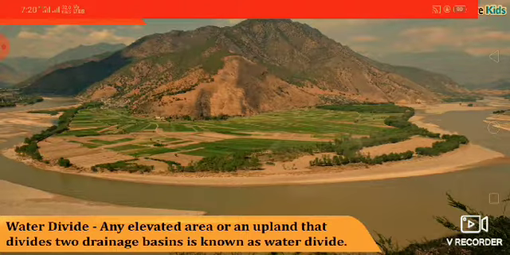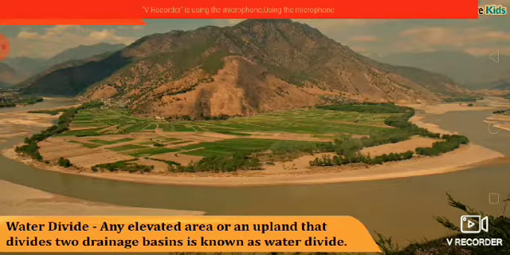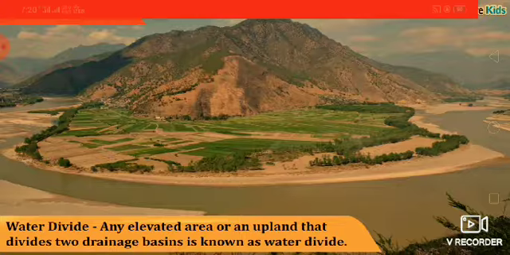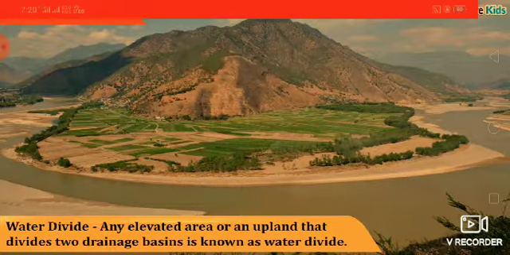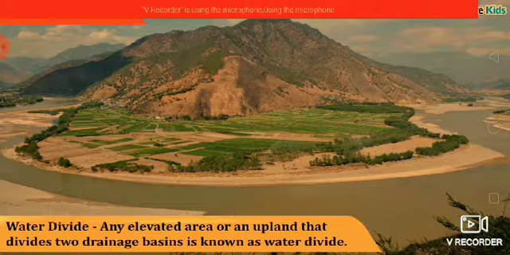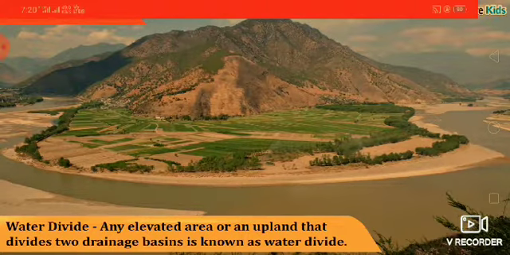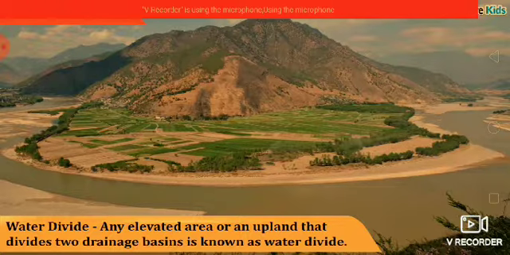So any area that is elevated and divides two drainage basins, which means that it divides two flowing rivers, is known as a water divide.